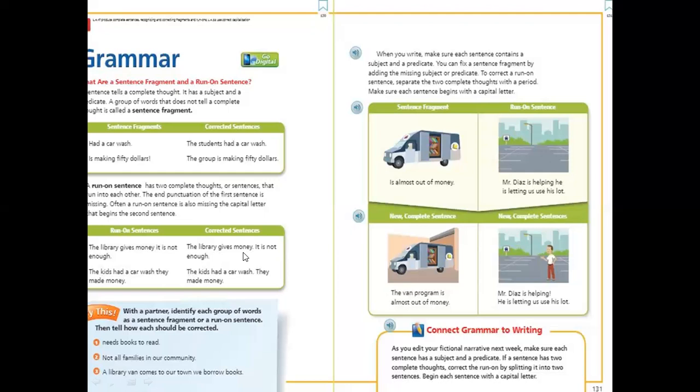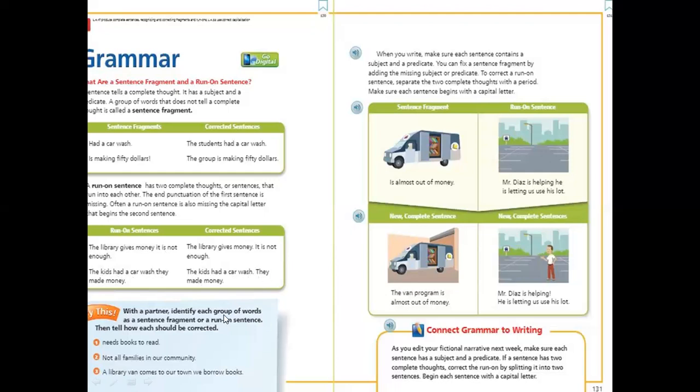Two different sentences with two different thoughts should be separated by a punctuation mark. Let's see the second sentence. The kids had a car wash, they made money. So it's a run-on sentence. They are running together without a full stop in the middle and without a capital letter at the beginning of the second sentence. So this is how we can separate the two sentences using a dot and a capital letter at the beginning of the second sentence.